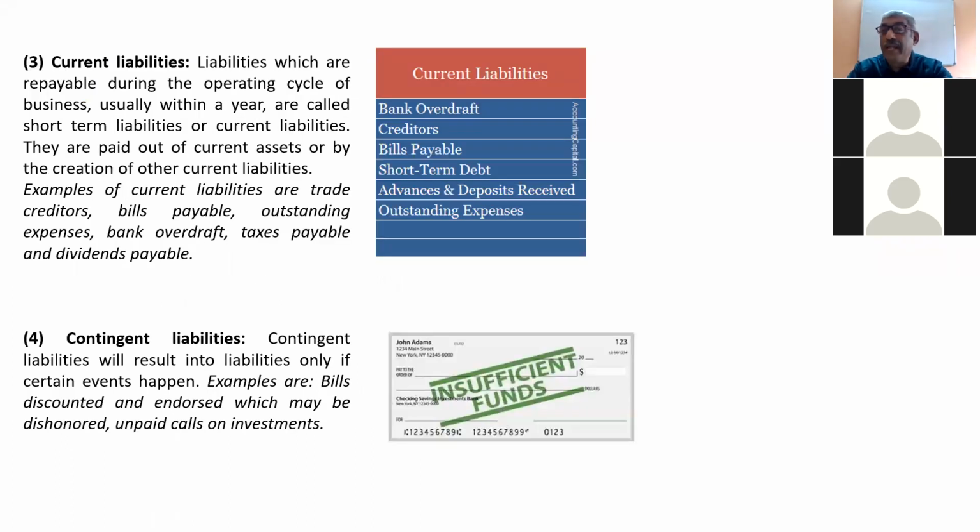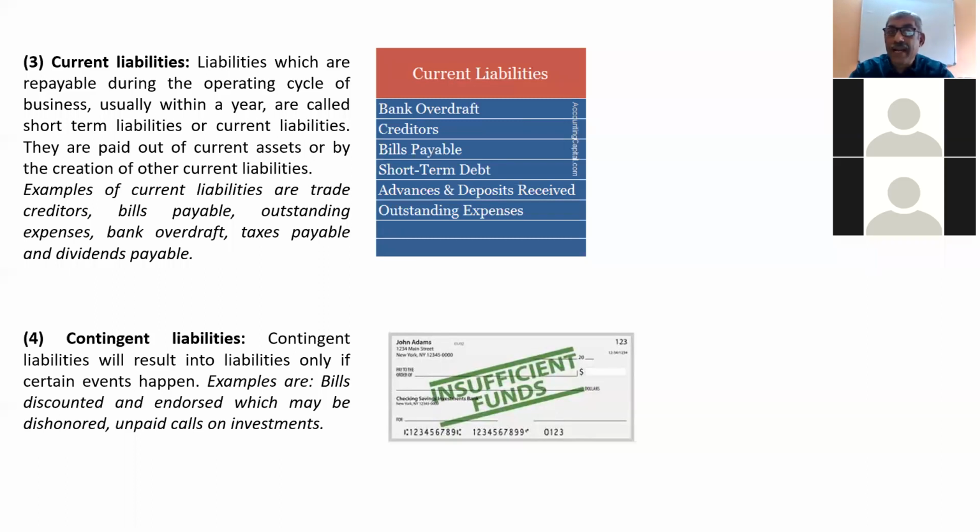The next type of liability is current liability. And what is current liability? They are short-term liabilities. Suppose you have taken a loan from your family members, maybe for 6 months. So they are current liability. Then bank overdraft. Last class, I told you what is bank overdraft. Sometimes the bank will give you some money for a short period, that is called bank overdraft. Even though it's a liability, the period of repayment is short. So it is called current liability.